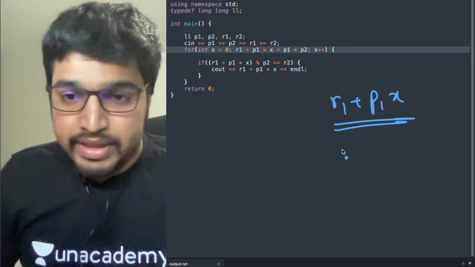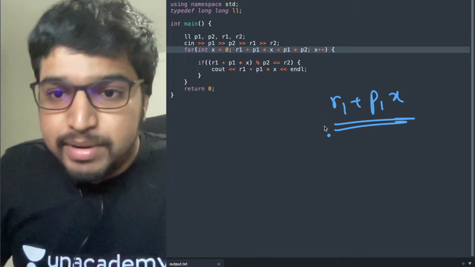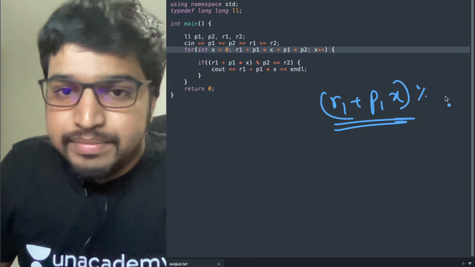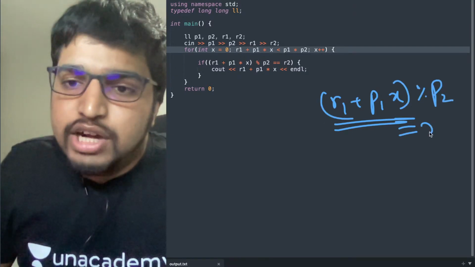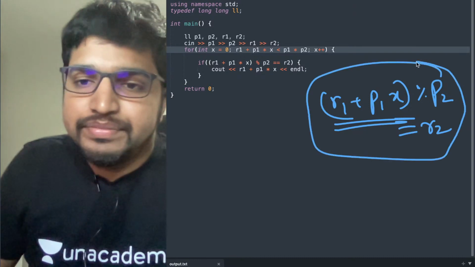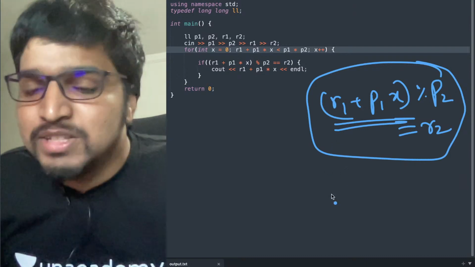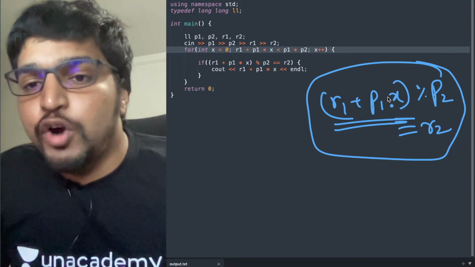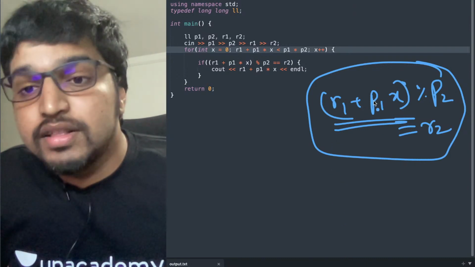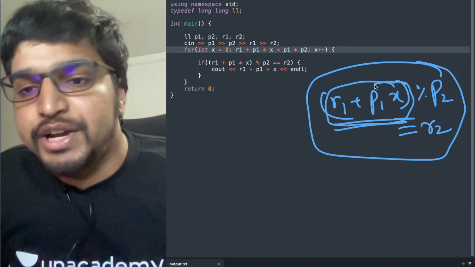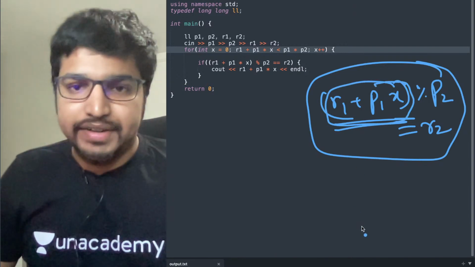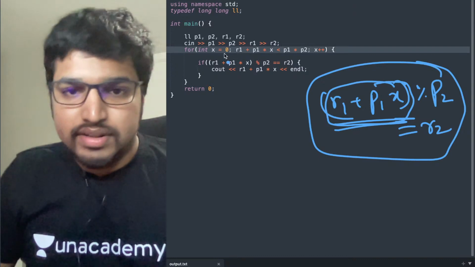Okay. We know that this number should also give the remainder R2 modulo P2. All right. That's what we're doing here. But now instead of iterating through all numbers from 1 to P1 into P2, we're just iterating over the numbers of the form R1 plus P1 into X. Got it? That's what we're doing here.